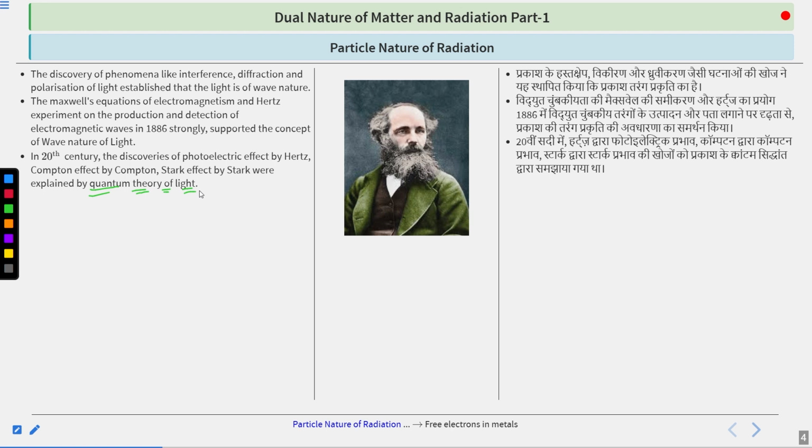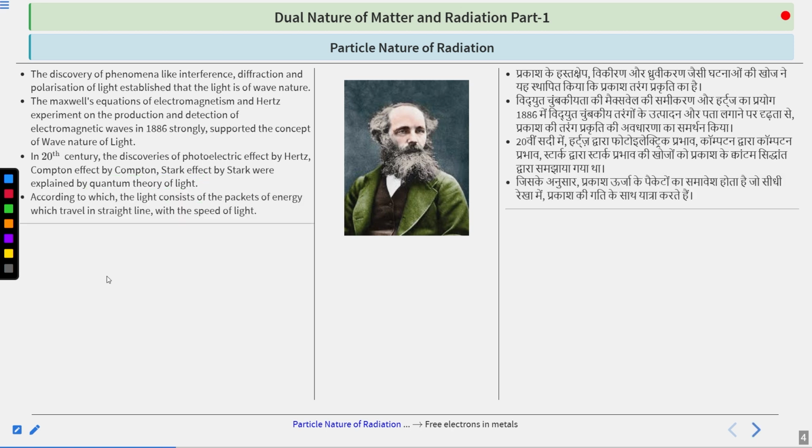These experiments got explained by the quantum theory of light, not the wave theory, according to which light consists of packets of energy which travel in a straight line with the speed of light.